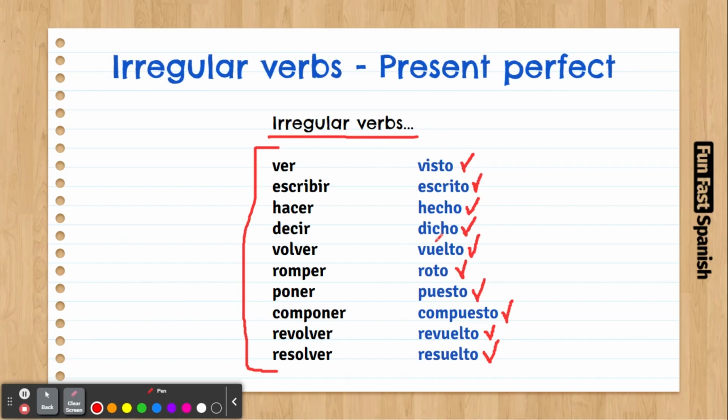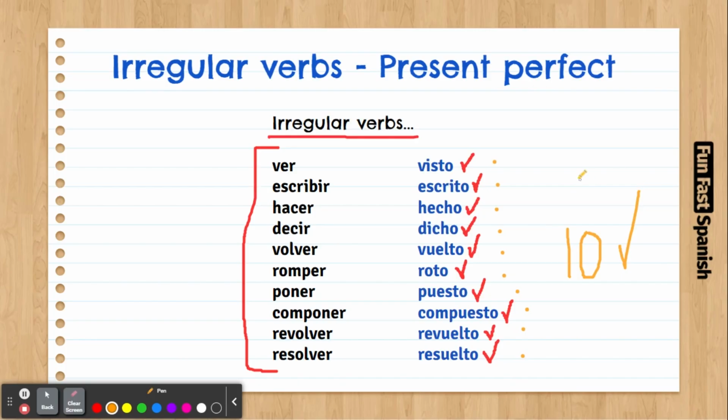So here you have these irregular verbs. How to learn them? Of course, you're not going to learn all of them today, master them and use them fluently. No, you're going to use one verb for the whole day, then use the next verb for an entire day, then take the next verb and use it for another day. We have 1, 2, 3, 4, 5, 6, 7, 8, 9, 10. We have 10 verbs. In 10 days, you're going to nail them all.